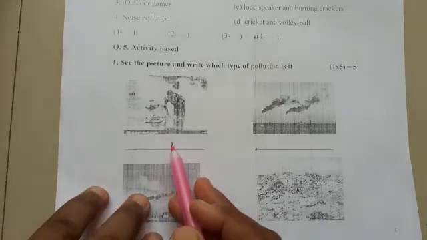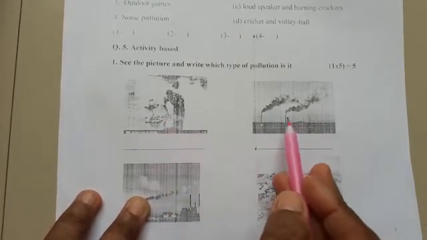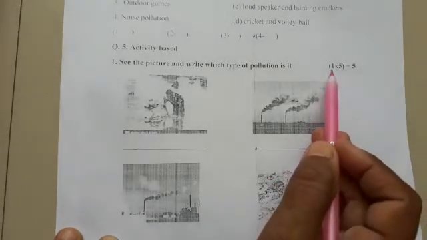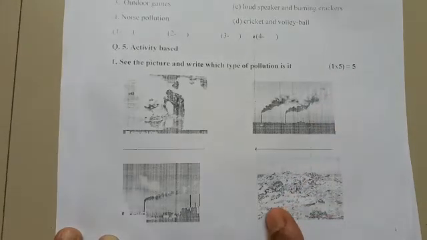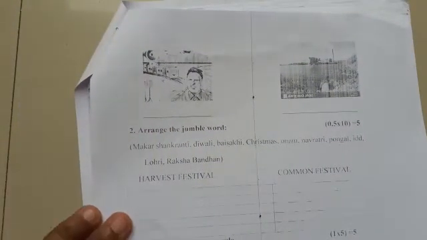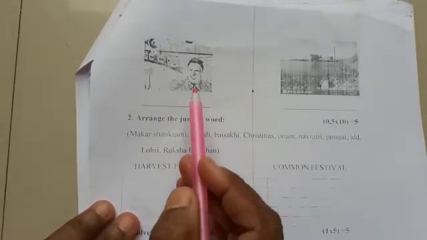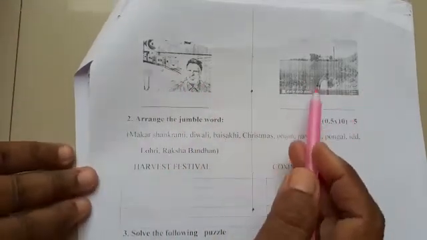Now first one, see children, it is water and garbage. Second one, smoke is coming out. Third one also, smoke is coming out. Here there is land, and on that land there is garbage, and it is 1 mark each, and there are 5. So 1 into 5 is 5. Next one is, here there are 6, but you have to write down all, of which 5 will be correct. You will get 5 marks. Here see, noise pollution. Here is water pollution.